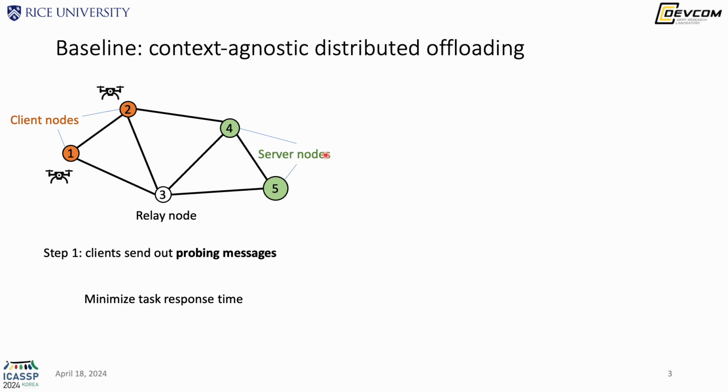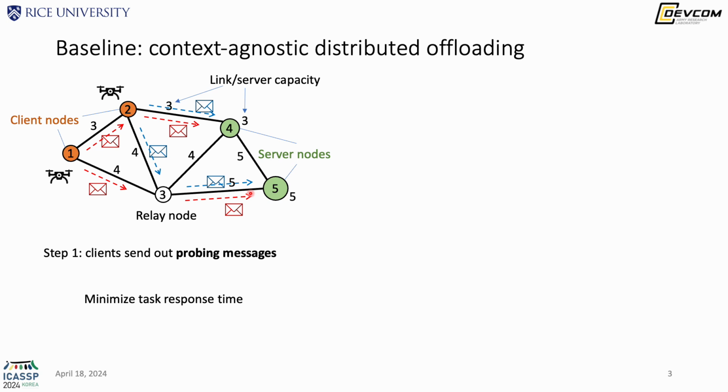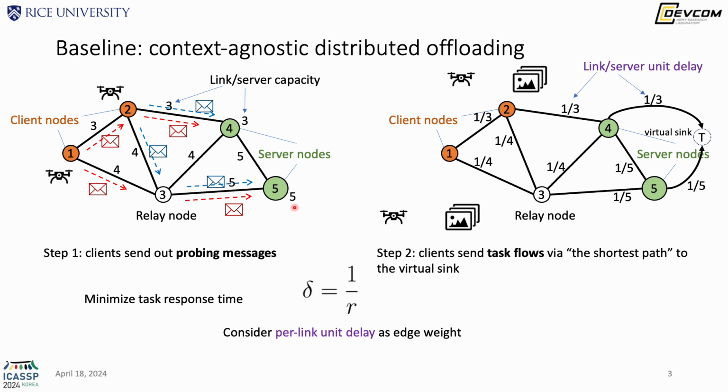So the baseline approach to this problem has two steps. In step one, each client will send out probing packets throughout the network to learn the topology of the network and the capacity of each link and each server. With this information, each client will build an edge-weighted graph like this. Here the edge weights represent the unit cost of sending flow through that link. For example, this could be the inverse of the link capacity.